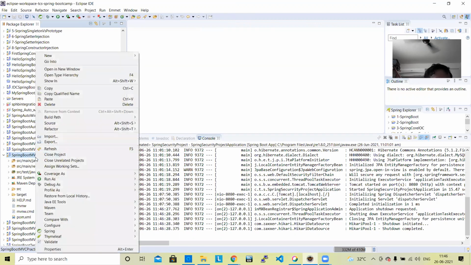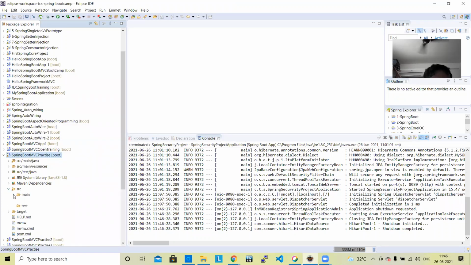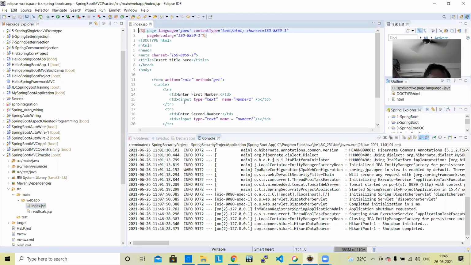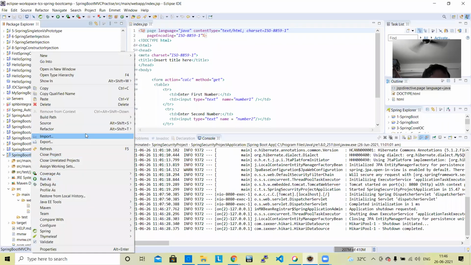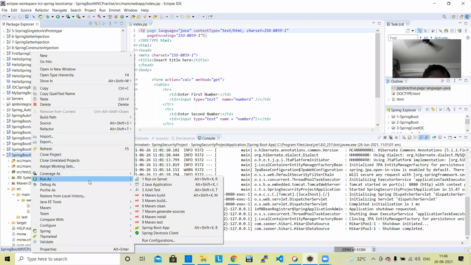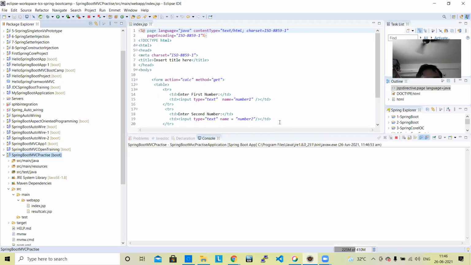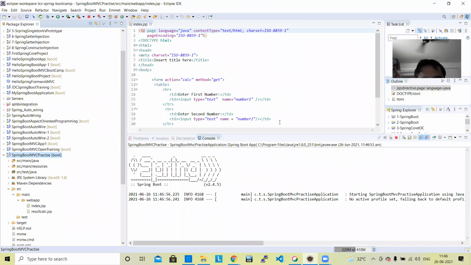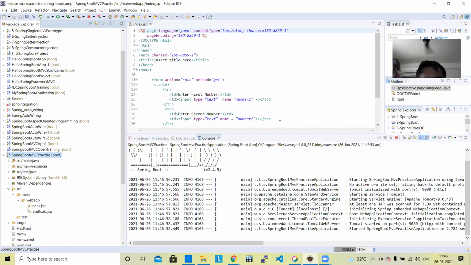Okay, if we run this application, very good. It is a Spring Boot application without any security. Without any security, we are running an old application.